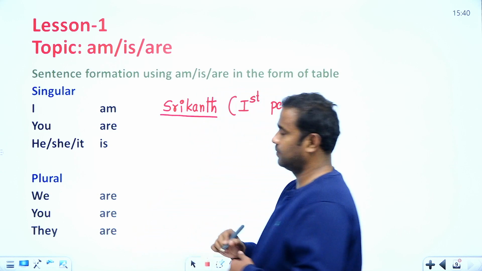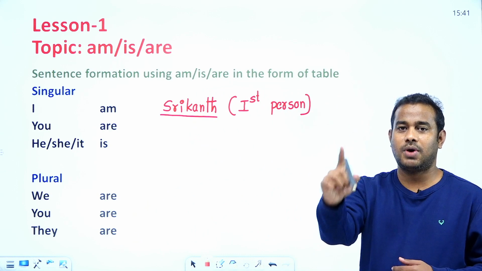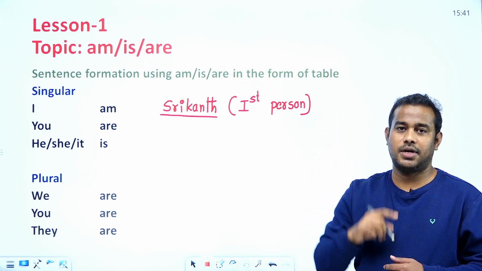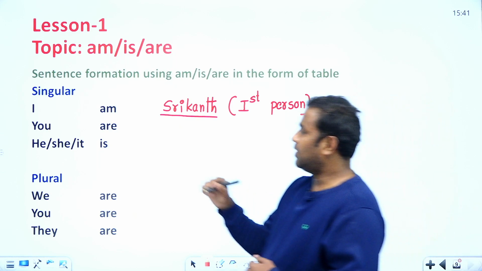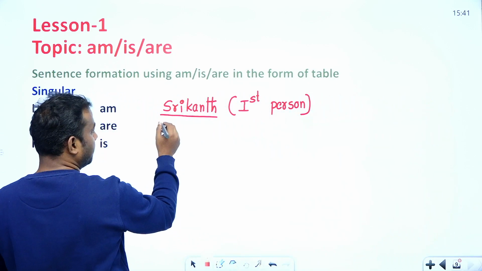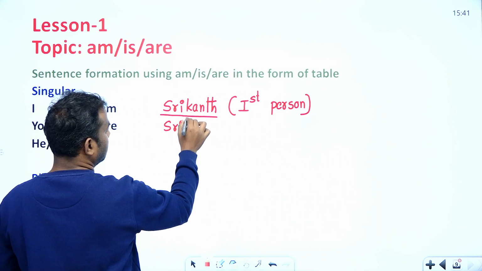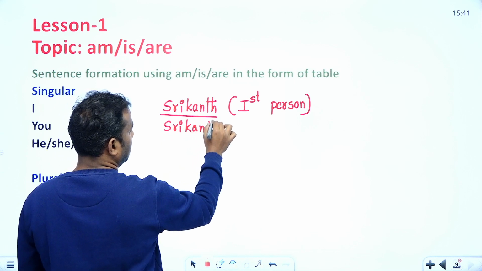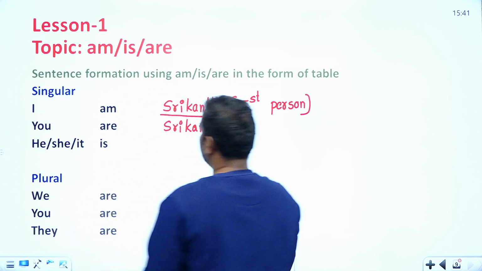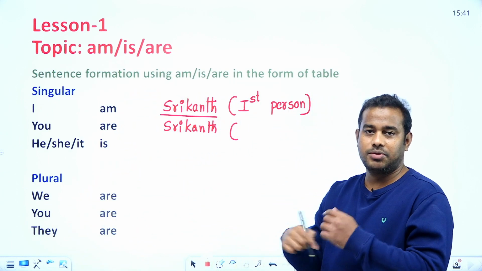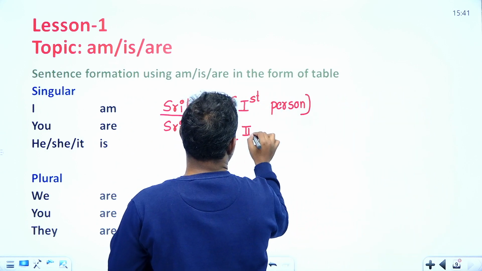And you are Mahesh Babu, or you are Prabhas, or you are Narendra Modi, you are a good man, you are a beautiful girl. So what I am saying is, you are some name. You are Srikanth. When I am speaking to you, that is called "you are". So this is going to be the second person.